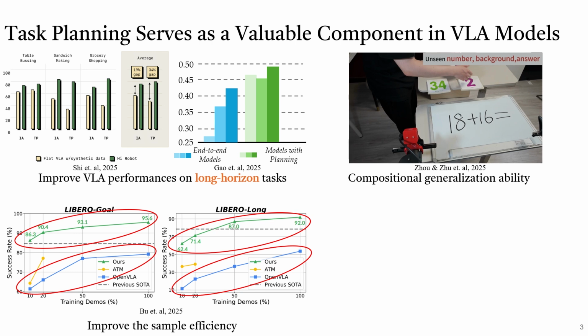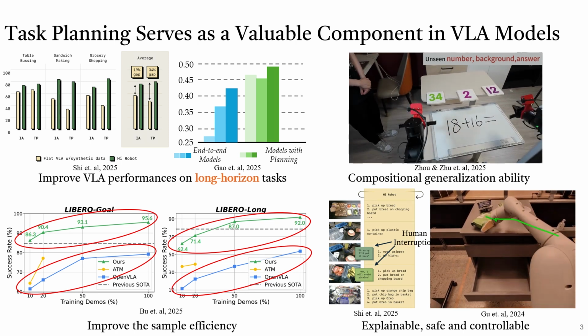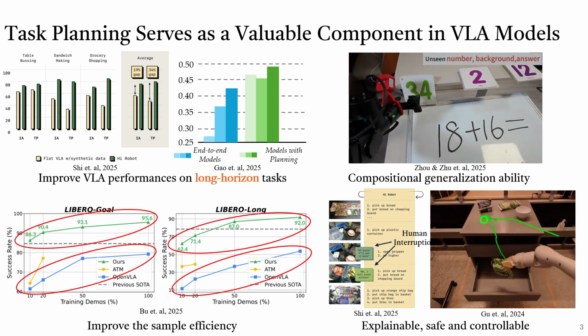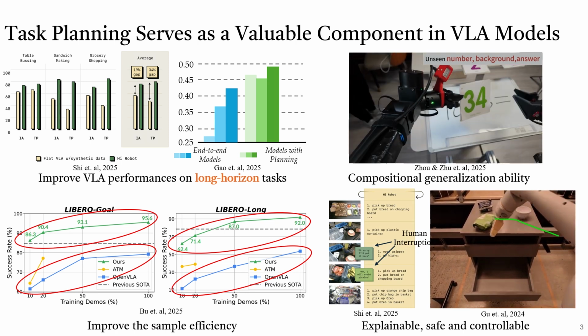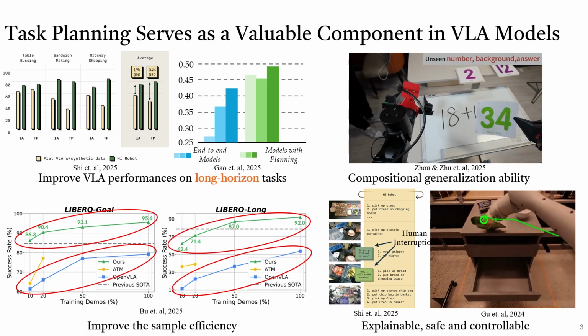Thirdly, performing task planning can improve the sample efficiency for imitation learning compared to models that only predict actions. Lastly, task planning can make VLA models explainable, safe, and controllable. For example, if we use language planning, and the planning model outputs some incorrect plannings, humans can correct it and resend a new planning result to the low-level policy.